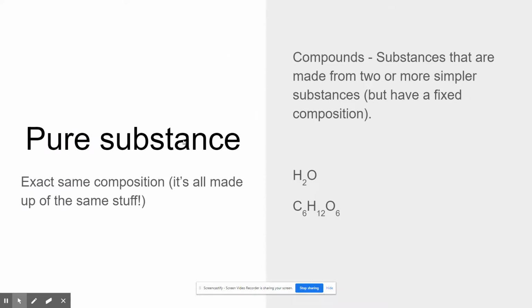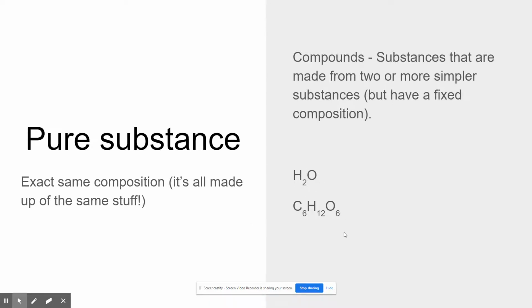A pure substance is when those elements combine together. It's when they come together, and they have a fixed composition. So all water molecules have exactly 2 hydrogen and 1 oxygen. So it's the same. It's the combination of hydrogen and oxygen.